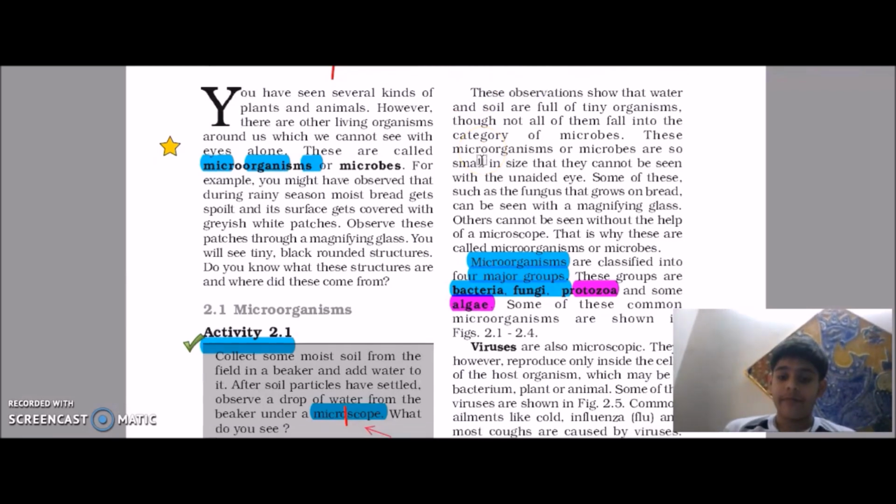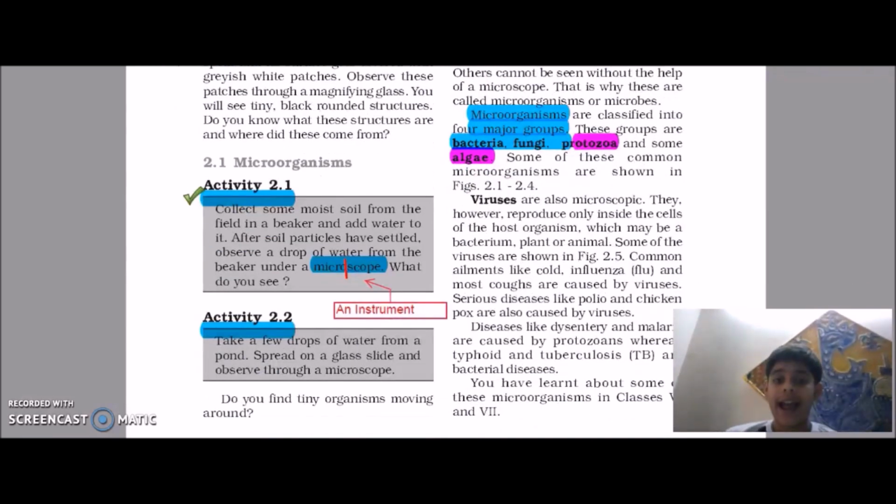So let's move ahead. Viruses, and I think you would have heard the word virus once in your life. So what is a virus? Virus is also a microscopic organism. But then you will say, hey, you said a wrong thing.